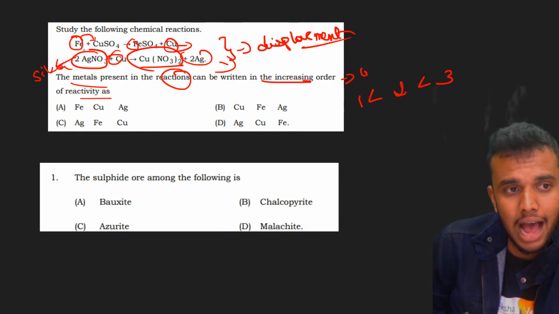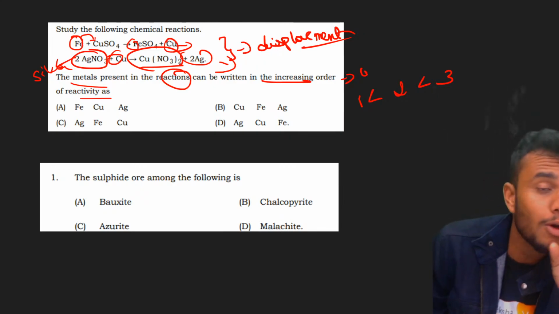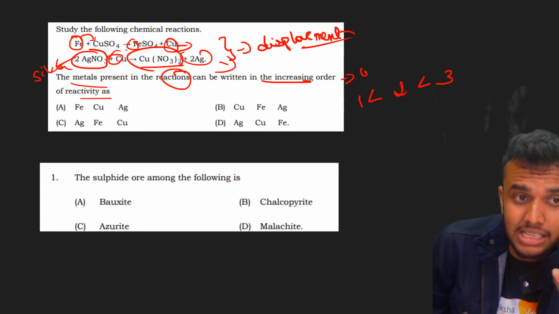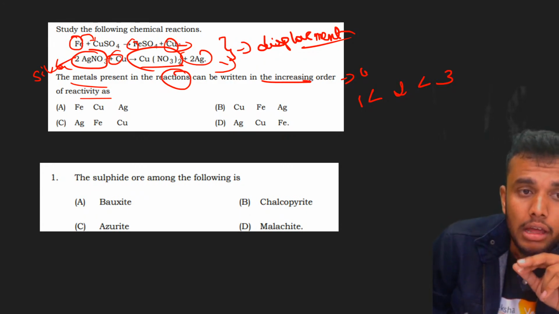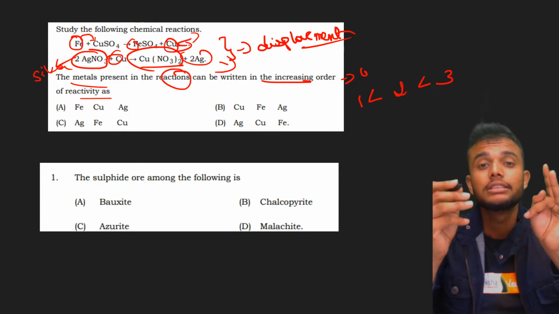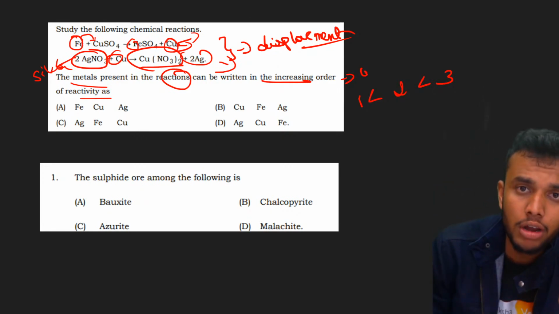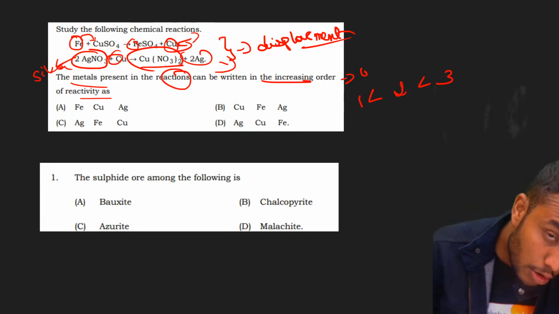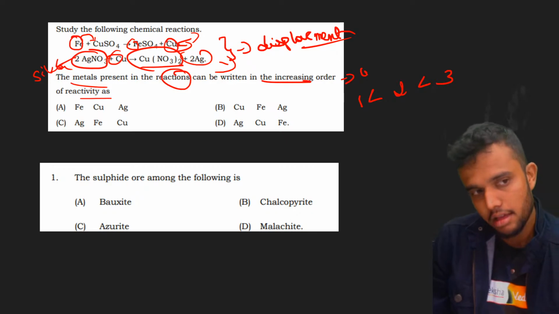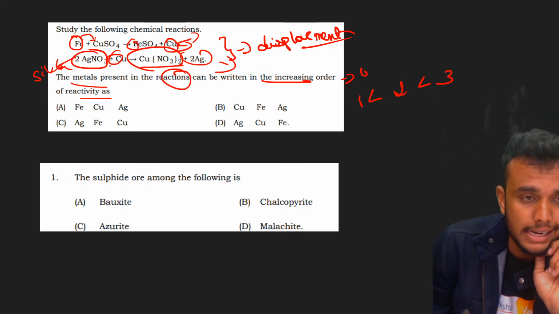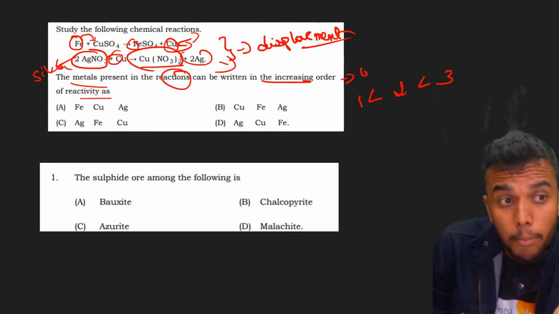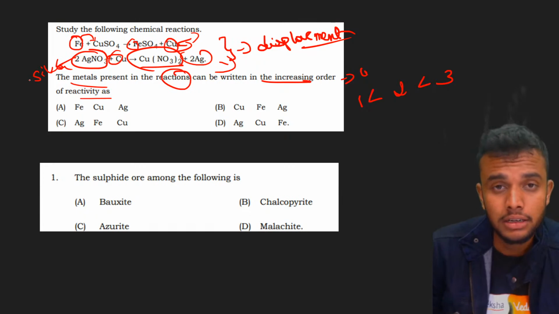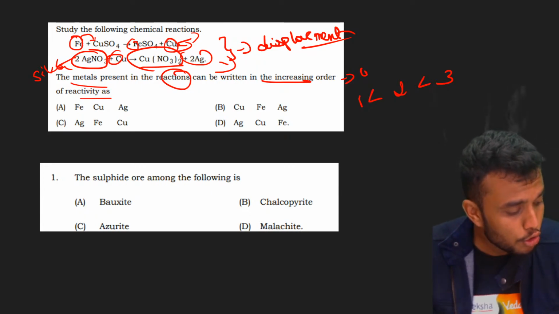In the first reaction, iron easily displaces copper in copper sulfate. After the reaction, ferrous sulfate or iron sulfate is formed, and the blue color of the copper sulfate solution is removed, changing to colorless. In the second reaction, silver nitrate is there and copper displaces silver. Compared to copper, iron is highly reactive. A highly reactive metal simply displaces the less reactive one.